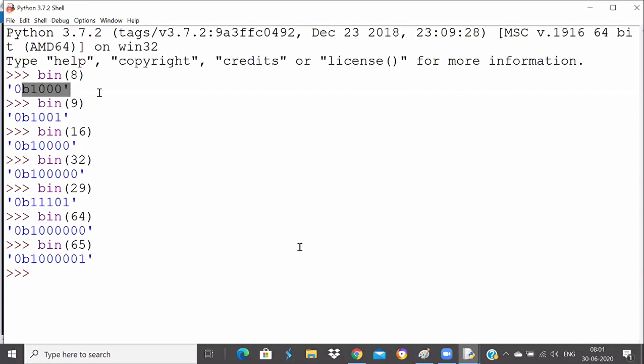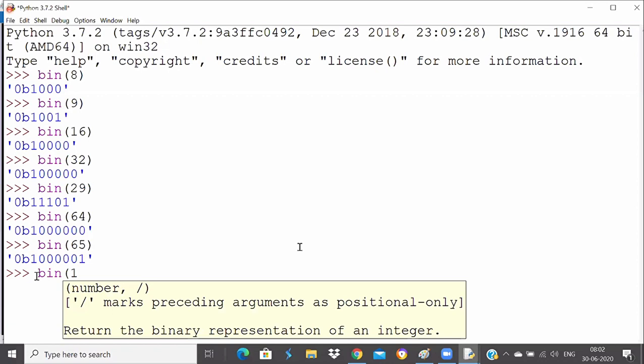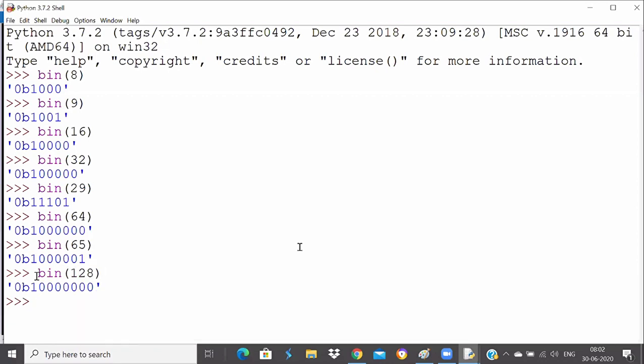You see, 8 is a power of 2, 16 is a power of 2, 32 is a power of 2, 64 is a power of 2, 128 is a power of 2. So they will get only one 1. Binary of 1024 will also get one 1 only. So if the binary value is getting only one 1, whatever zeros are suffixed, then it's a power of 2 for me.